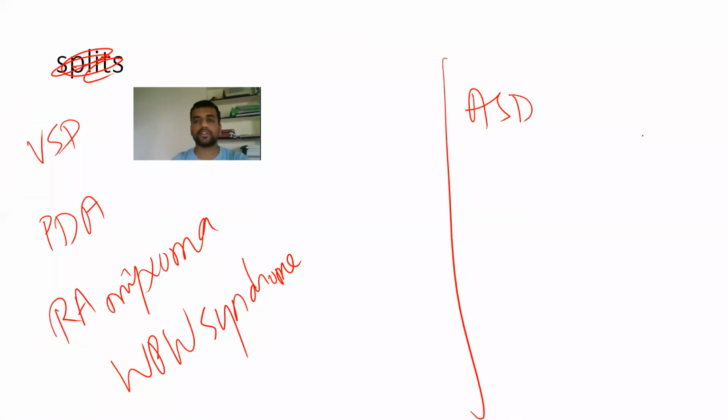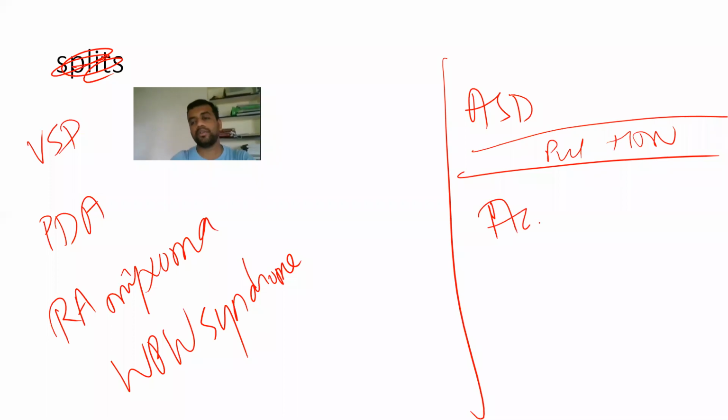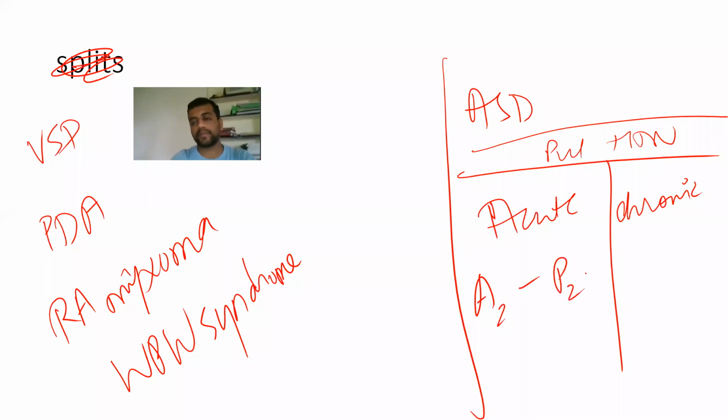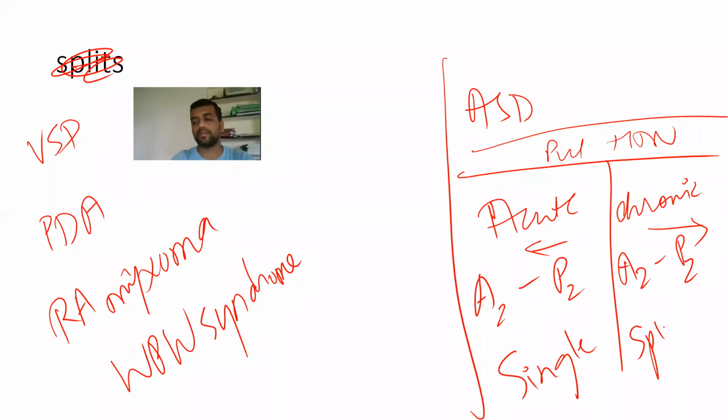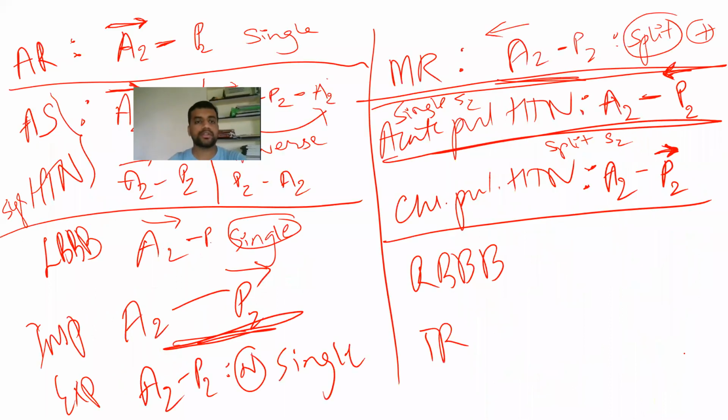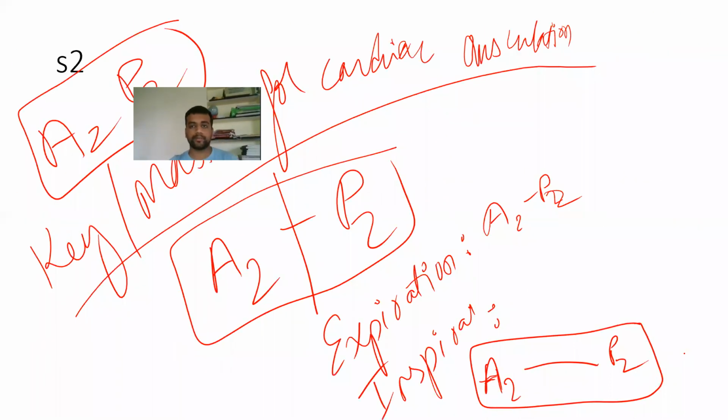So the important thing which you are going to remember is pulmonary hypertension in case of acute and chronic. So in case of acute, A2 P2, P2 is shifting early. In case of chronic, A2 P2, it is shifting late. So this will be a single sound. This will be a split sound. This you are going to remember. Okay. So this much you are going to remember here.